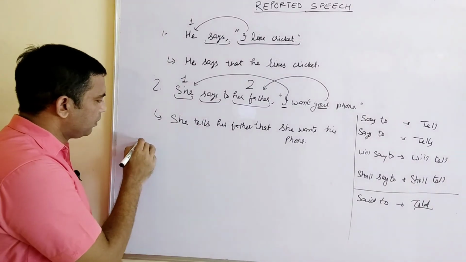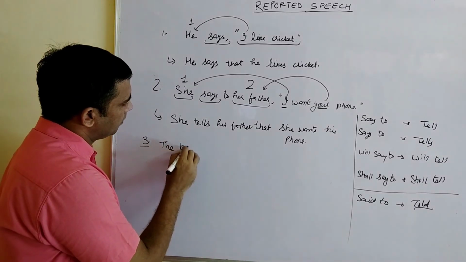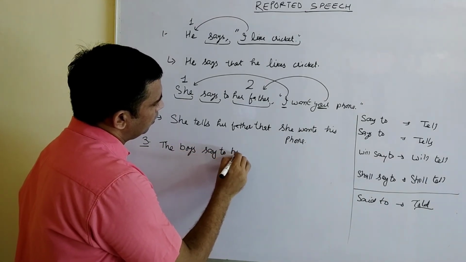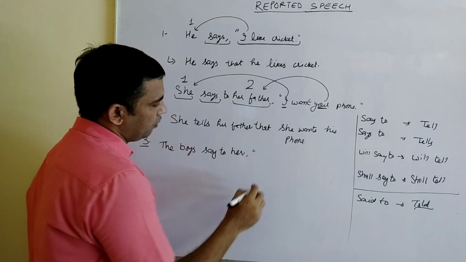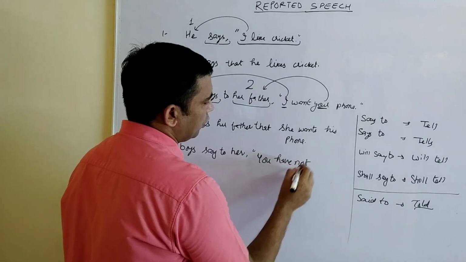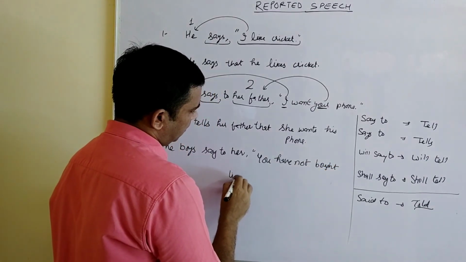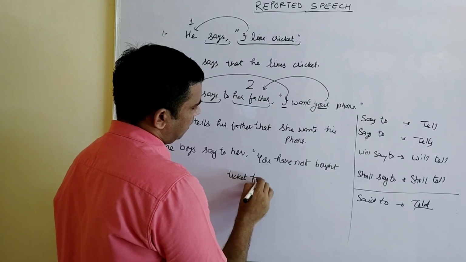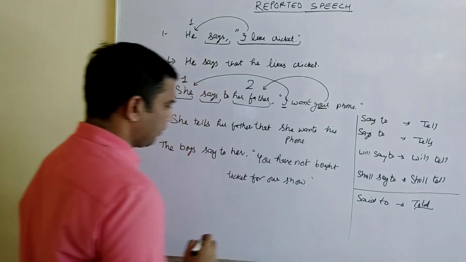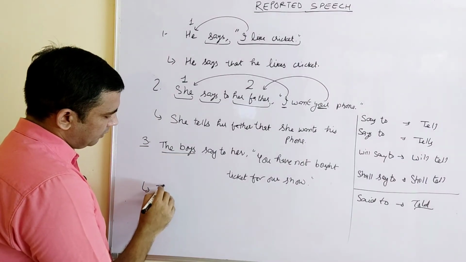Now we are doing one more example of present tense only, then we'll come to future. The boys say to her, comma, inverted comma, you have not bought ticket for our show. While changing it into indirect speech, very easy, I told you word by word, the boys will remain as it is.